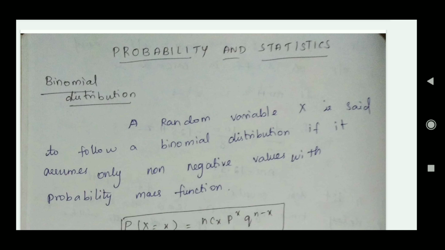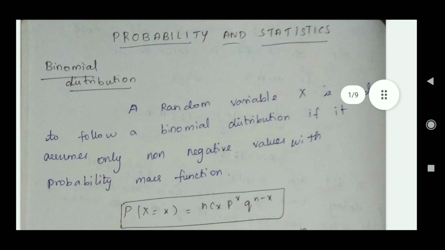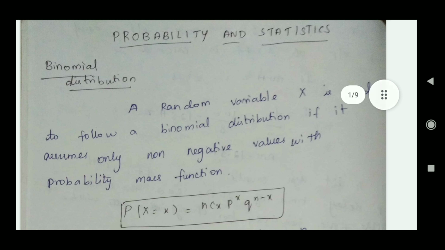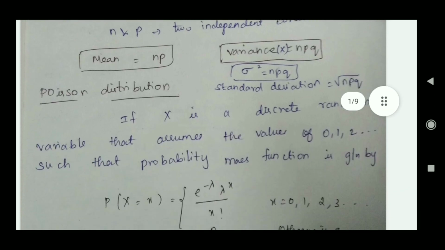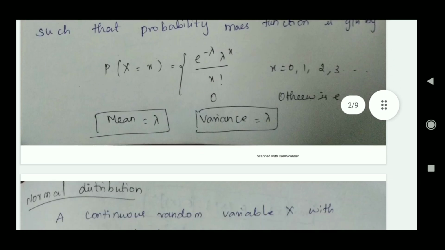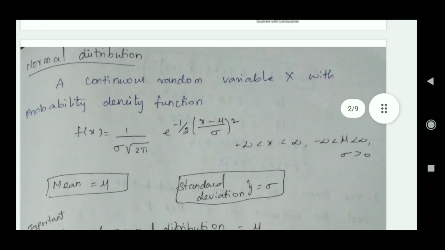This video is very helpful because you have to prepare for competitive exams in engineering mathematics. In this we see the three topics of binomial, Poisson and normal distribution. You have to take note of these formulas: binomial distribution formulas, mean, variance and standard deviation. Then the Poisson distribution formula, please take note of this. And then normal distribution. These three distributions are very helpful.